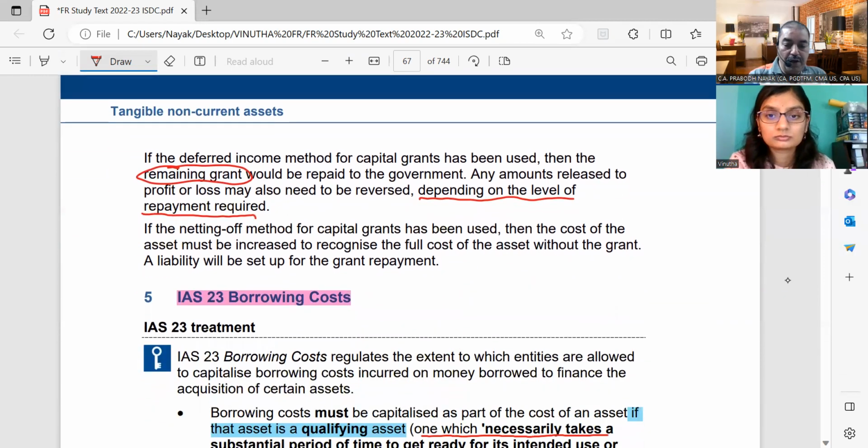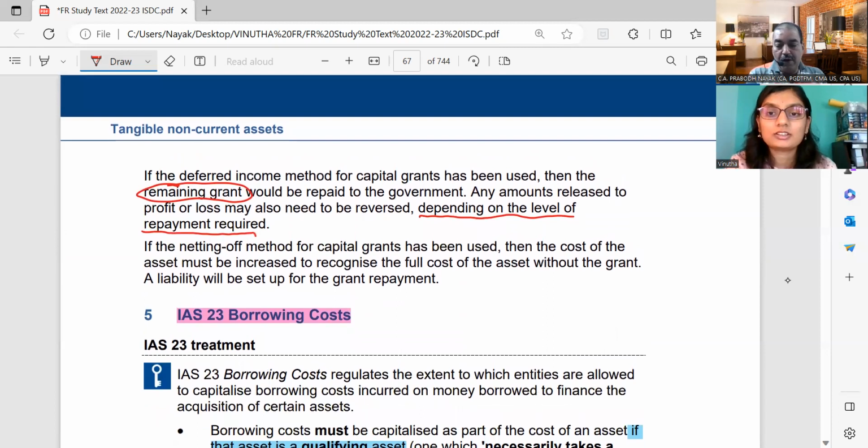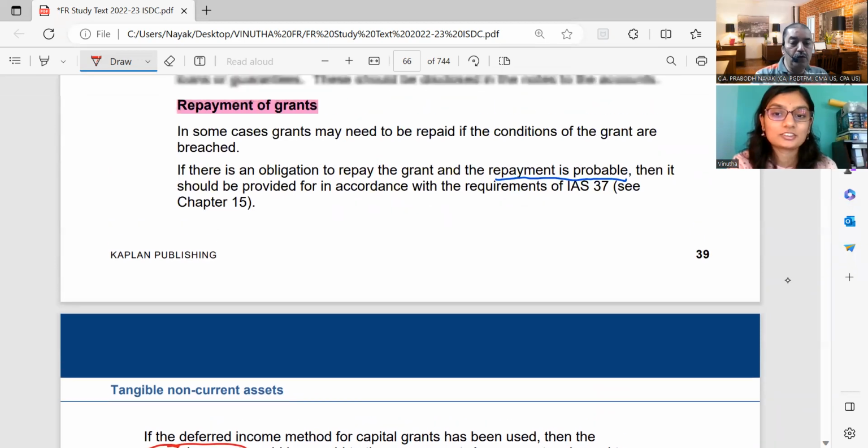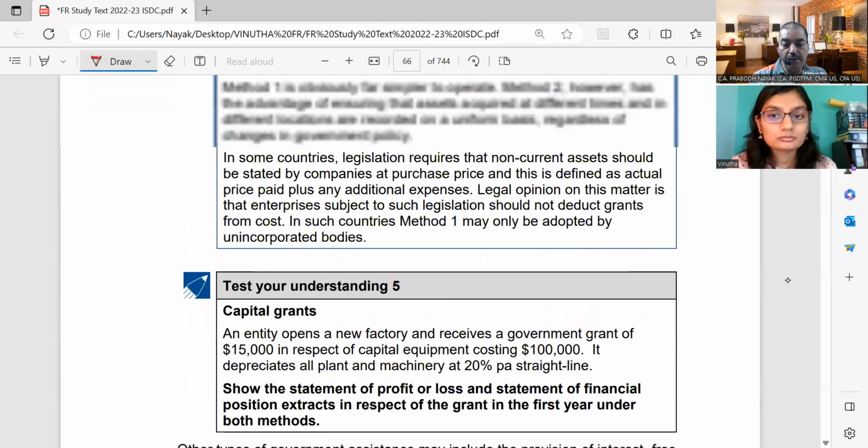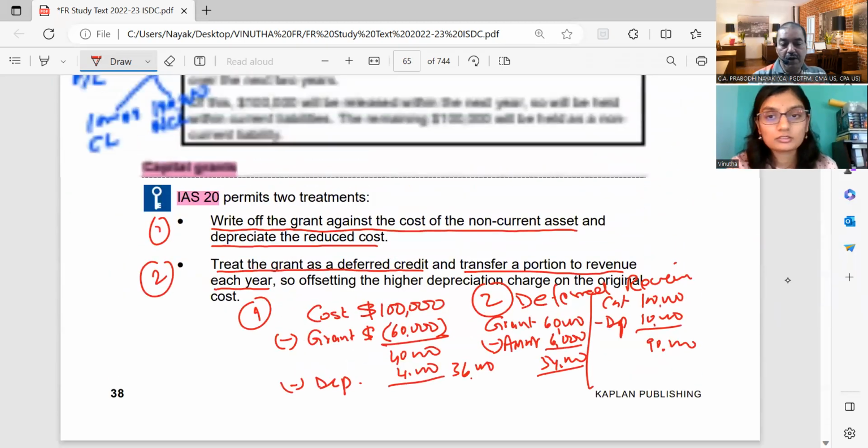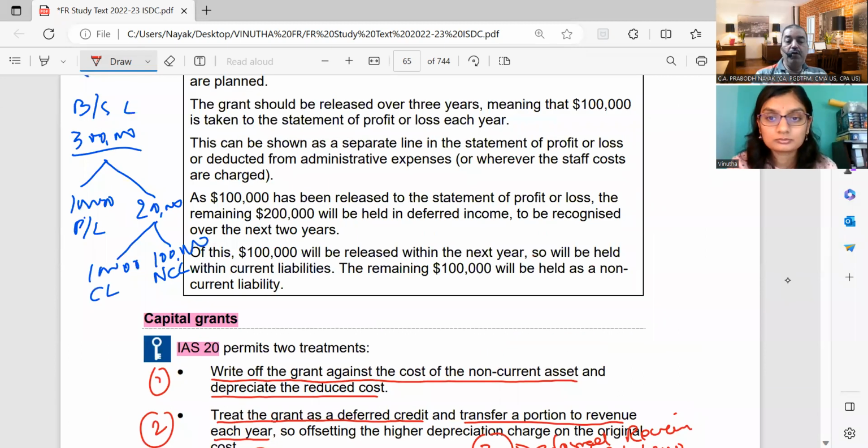Then we have IAS 23 borrowing costs. This I will do tomorrow. So till here, till government grants, just go through once again, go through the examples also, the illustrations which are given, and see whether you have understood or not. Okay, up till government grants.